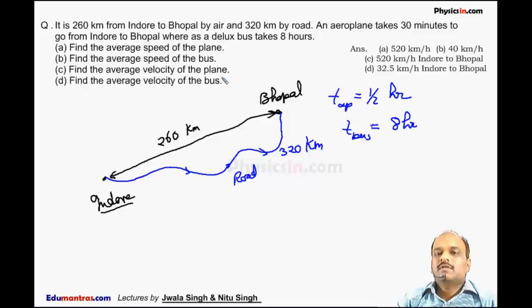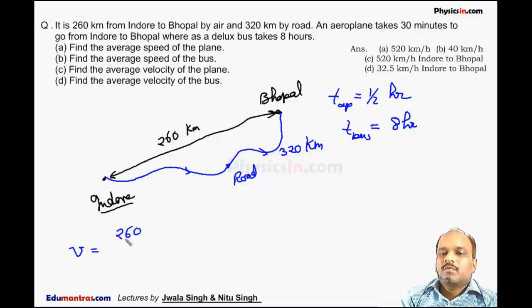Find the average speed of the plane. So the average speed of the plane is the total distance traveled by the plane, which is 260, whereas the total time taken by the plane is half an hour, so it is 1 by 2, which comes out to be 520 km per hour. This is the first question.